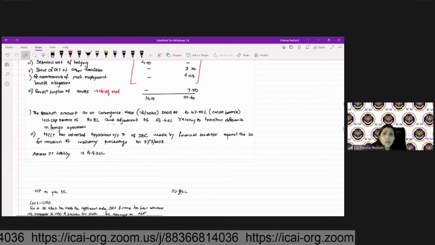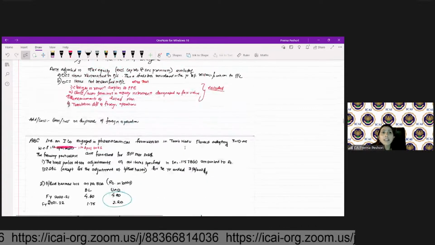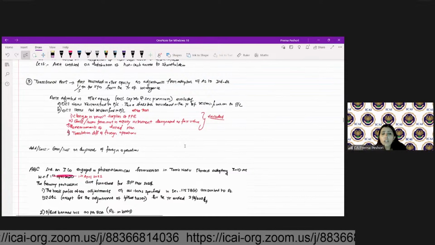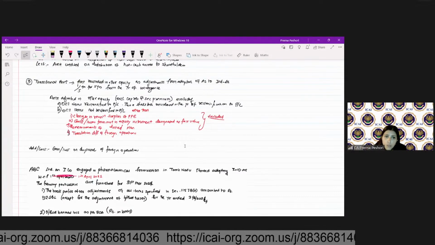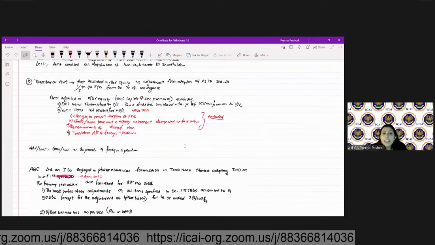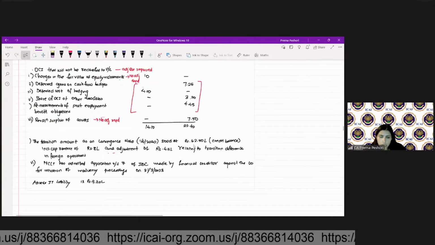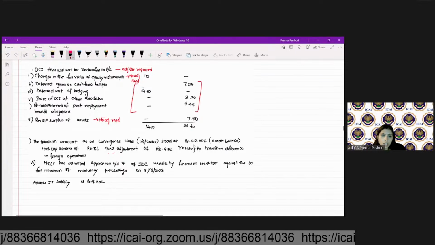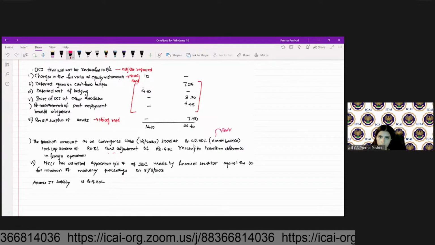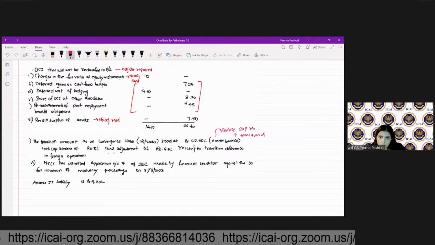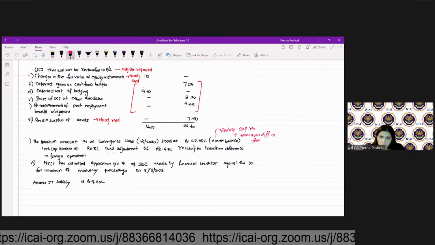So here what we will do is, if you remember, I told you just now that in case of the transitional item, we will exclude translation difference of foreign operations as well as the securities premium and capital reserve. So here you will reduce capital reserve plus transition difference in foreign operations.